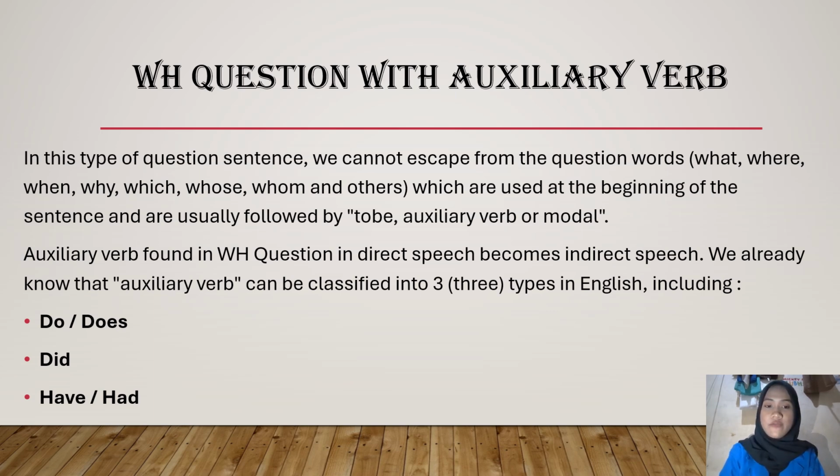We already know that auxiliary verbs can be classified into three types in English: do or does, did, have or had.